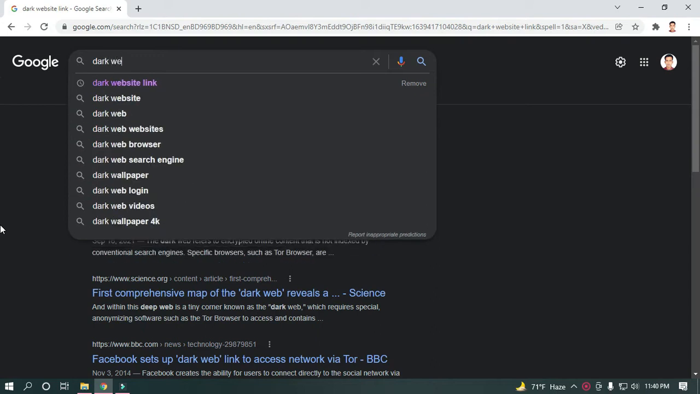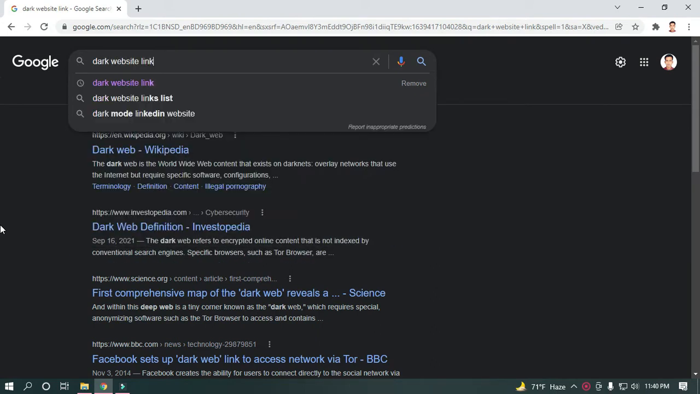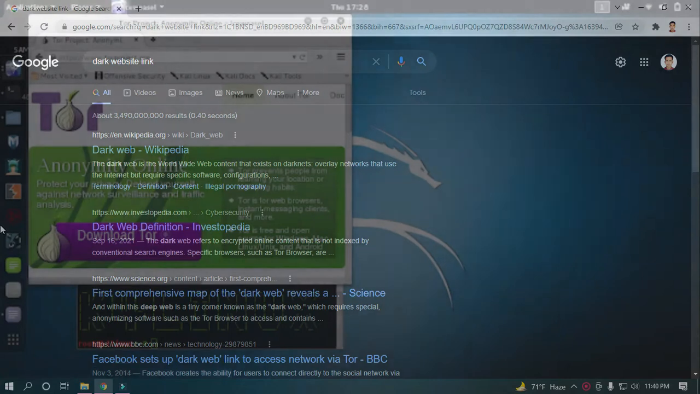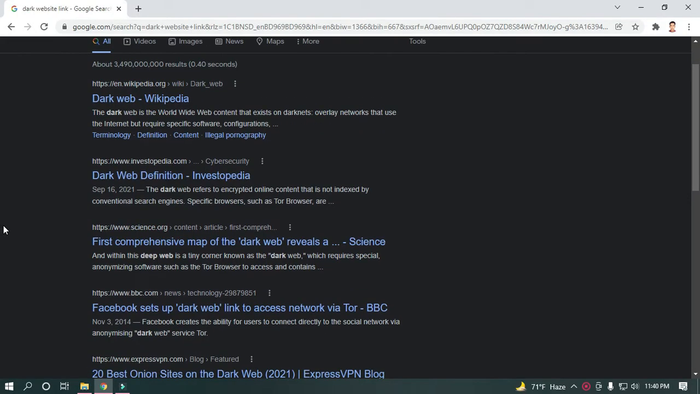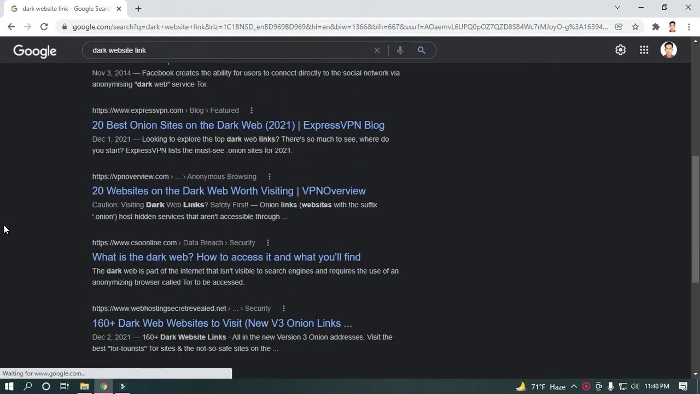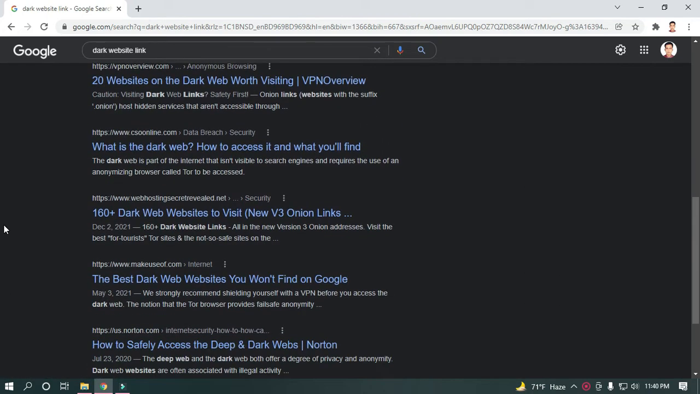The dark web has websites that are not available on Google or other search engines. Again, you have to use the Tor browser to access these websites. You will need some links to access the dark web. Don't worry, you can get them by Google. It's not like we are afraid of the dark web.